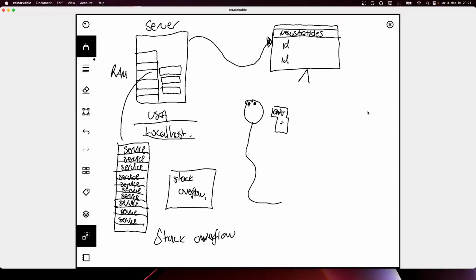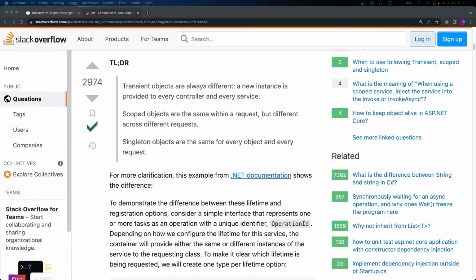So what should we do instead? If we take a look at this blog post here from Stack Overflow, you can see that they're basically talking about transient objects, scoped objects, and singleton objects. First I want to show you what it says about transient objects. It says that transient objects are always different. A new instance is provided to every controller and every service, while scoped objects are the same within a request, but different across different requests.